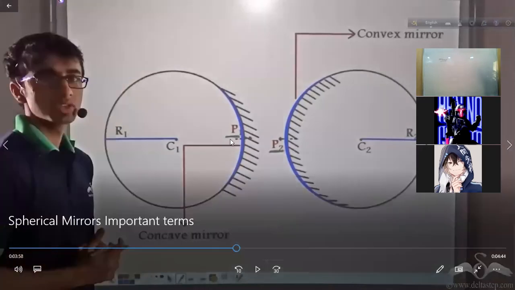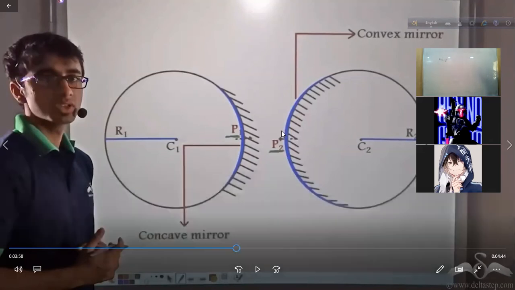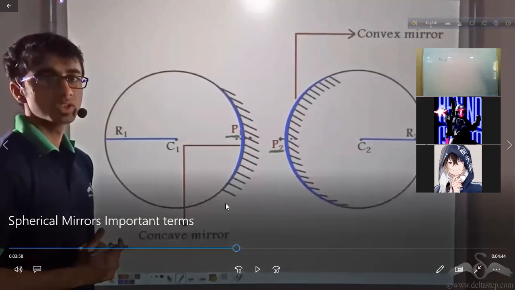Now this definition you are getting to know new, right? I already discussed center of curvature and the radius of curvature, but pole P is something new that you are getting to learn. So did you understand which point I can consider as pole, or should I explain? The middle one, like middle. Right. We have cut this portion of the sphere, right? So the middle point of this portion we have cut is known as the pole of the mirror. Clear? Anybody has any doubt?